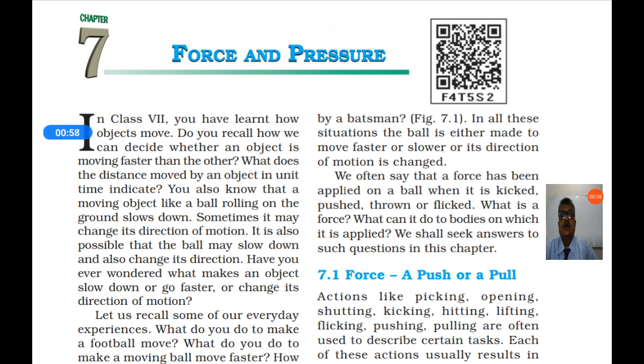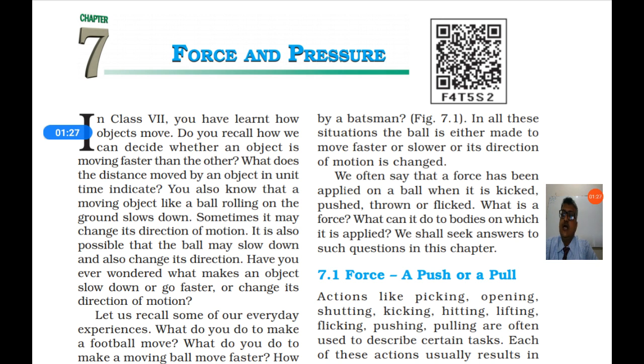If an object covers more distance in less time, you can say that it is moving fast. If an object covers the same distance in more time, then you can say that it is slow. What does the distance moved by an object in unit time indicate? The distance traveled by an object in unit time is called the speed of the object.